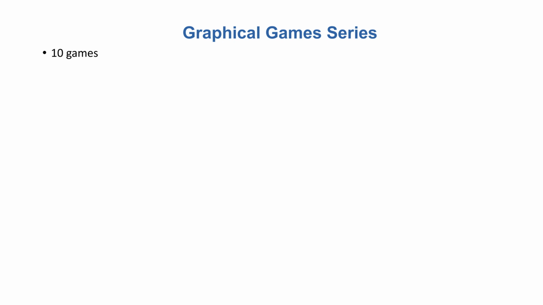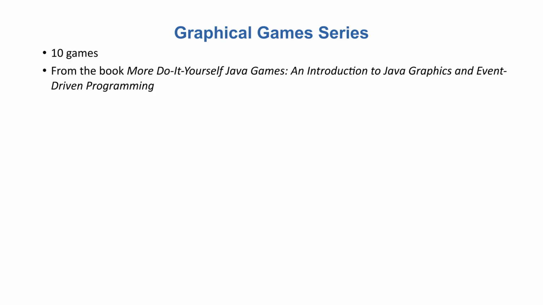In the Graphical Games series, you'll create 10 more colorful, more interactive games. This series is based on the book More Do-It-Yourself Java Games, An Introduction to Java Graphics and Event-Driven Programming. In event-driven programming, the program lays out all the game pieces, then waits. The user then takes an action, and the program responds to that action, whatever that action may be, and in whatever order the actions are taken.